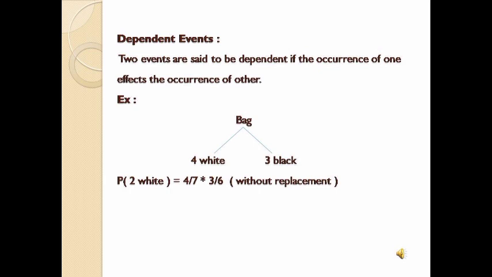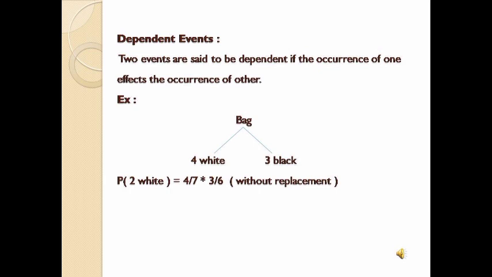So the remaining leftover are 3 balls. So 3C1 by total 7, and I have already chosen one white ball, so the remaining balls are 6. So 3C1 by 6C1, which equals 3 by 6. Can you see the difference here?